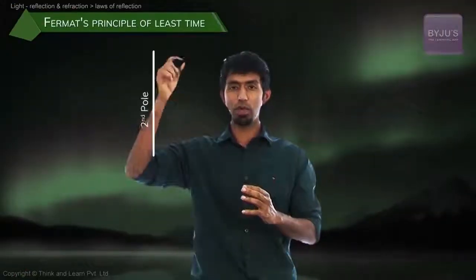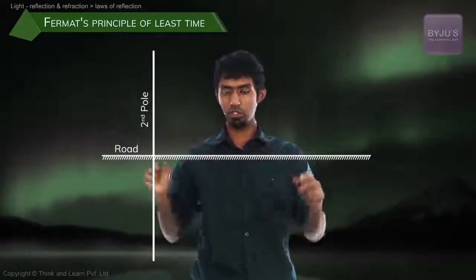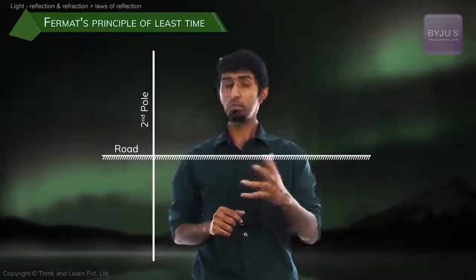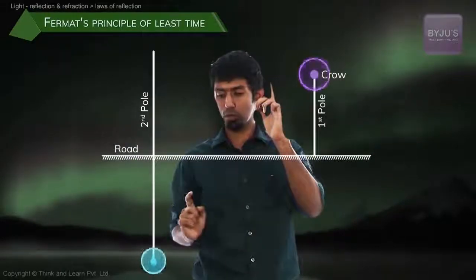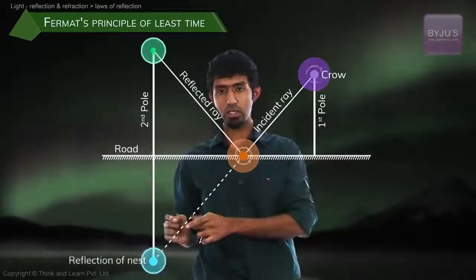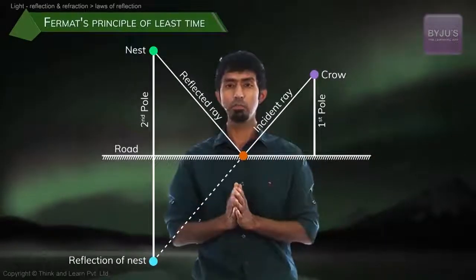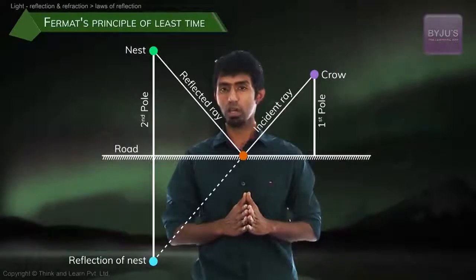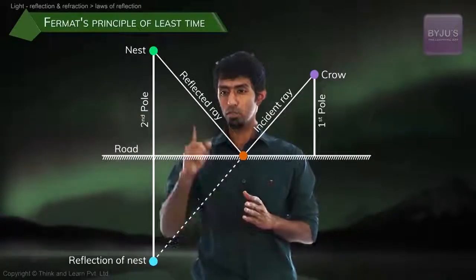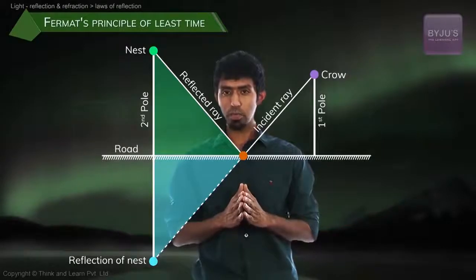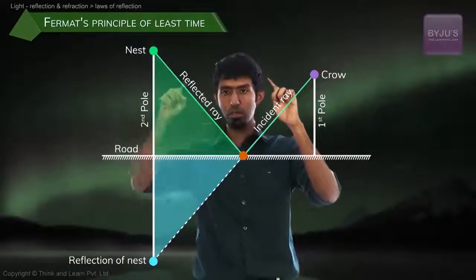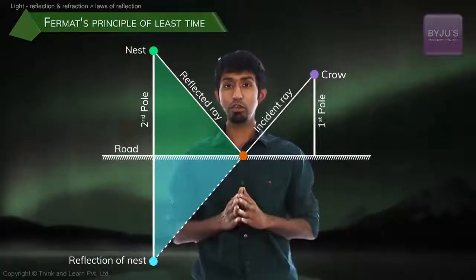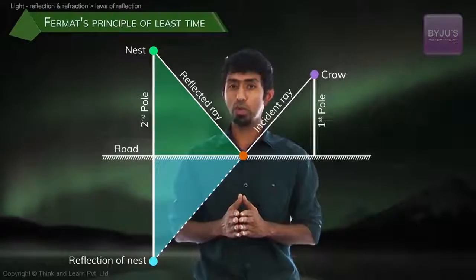Now, if you were to imagine the second pole and reflect that second pole on that road such that it comes down, you might be wondering why we're doing this, but you'll watch it in a couple of seconds, then look at what happens. What is the shortest path between that pole and this end of the pole now? It's a straight line that connects them. That's very clear, because between any 2 points, the shortest distance is a straight line. Now, why did we do this? Because these two triangles now are similar, which means that if that is the shortest path between these 2 points, then the exact reflection back must be the shortest path between these 2 poles, which is what we're trying to find. Because in this case, the shortest path is the quickest path as well.